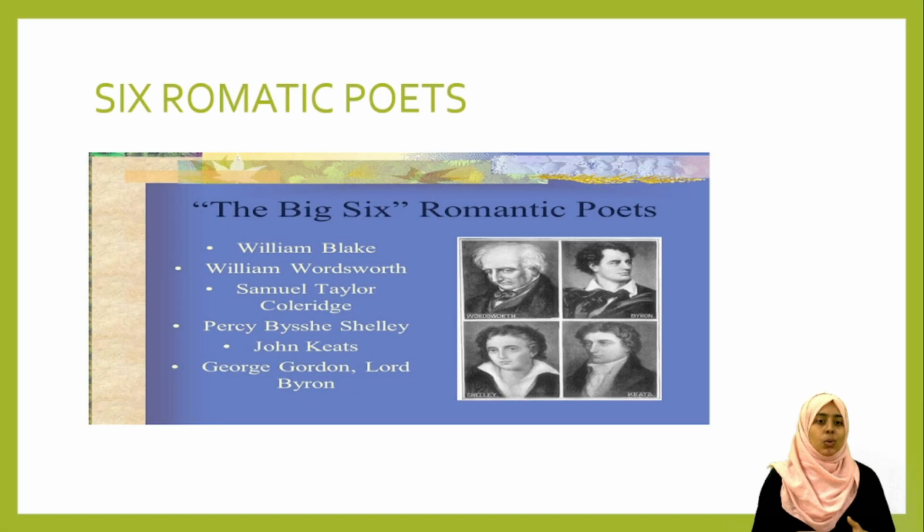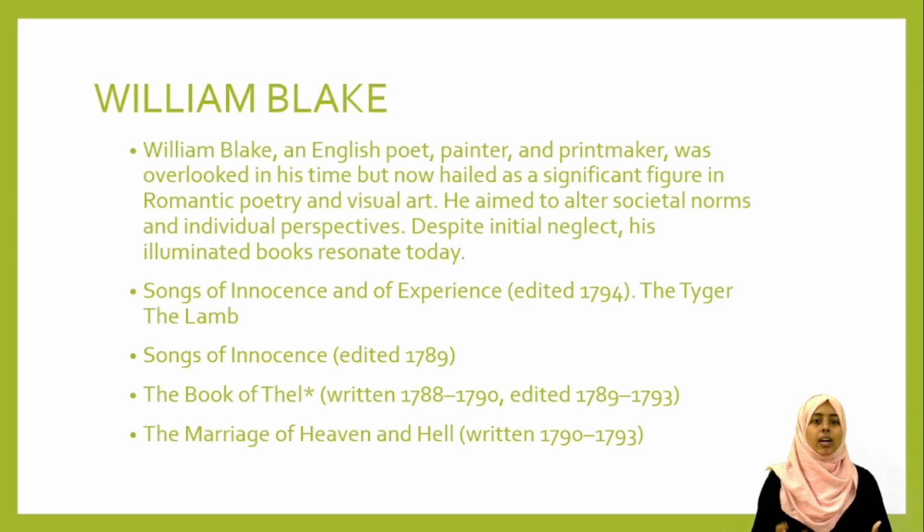Okay, so we have six Romantic poets: William Blake, William Wordsworth, S.T. Coleridge, P.B. Shelley, John Keats, and Lord Byron. Next slide. Obviously we have to know who the person is and how he is important to the Romantic age. He is an English poet, a painter, and a printmaker. The overall idea of this person is how his art is represented in the Romantic era.